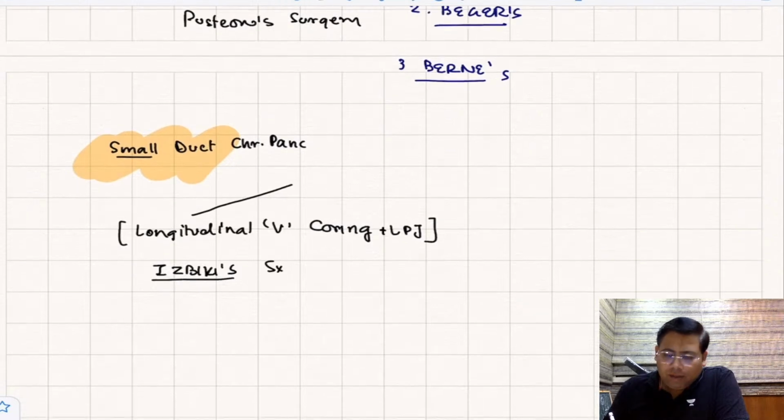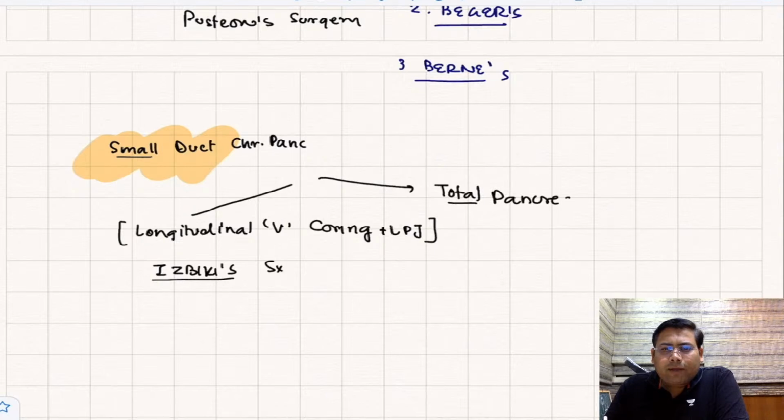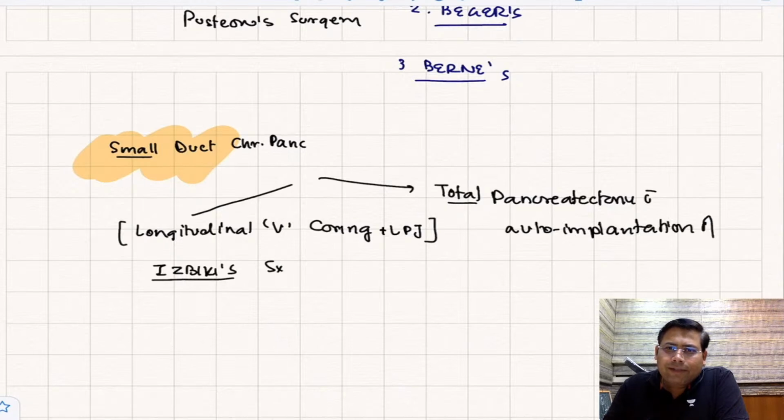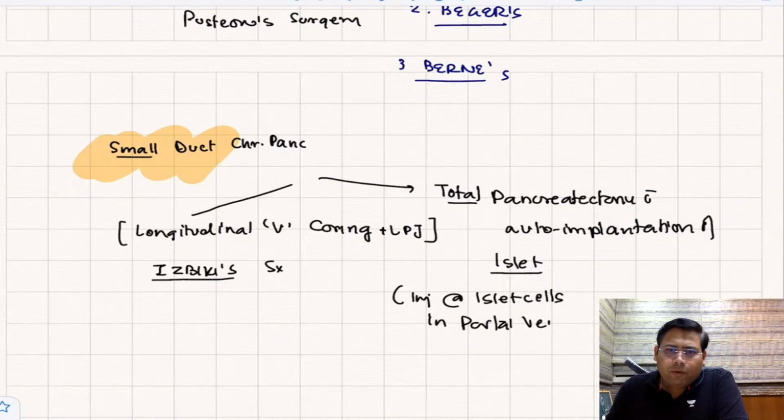This is one. The second option that you can have is total pancreatectomy with auto-implantation of islet cells. And where do you auto-implant? The injection of islet cells is into the portal vein, and this is very, very, very important.